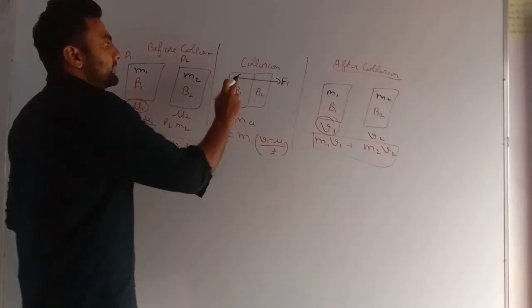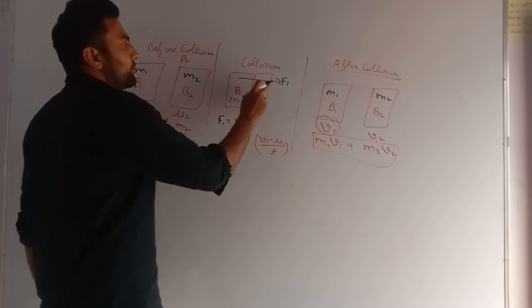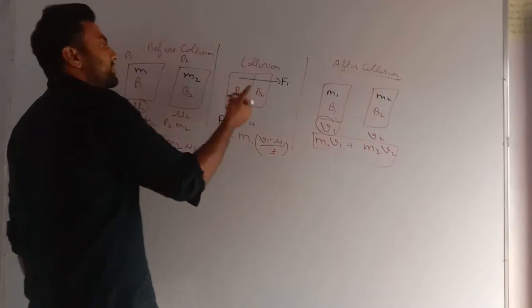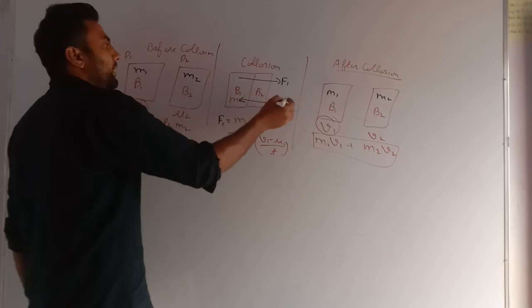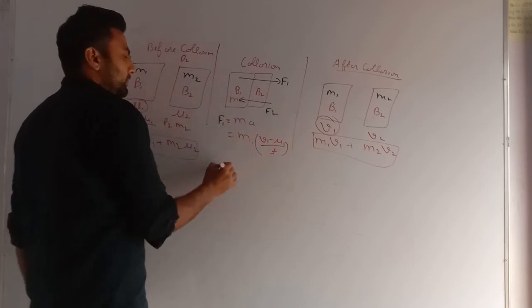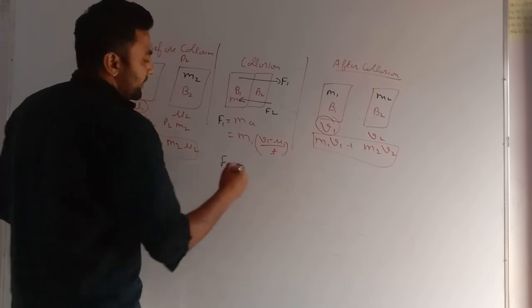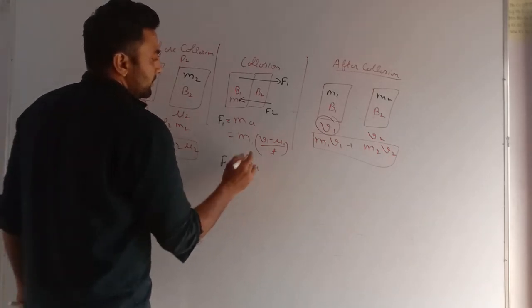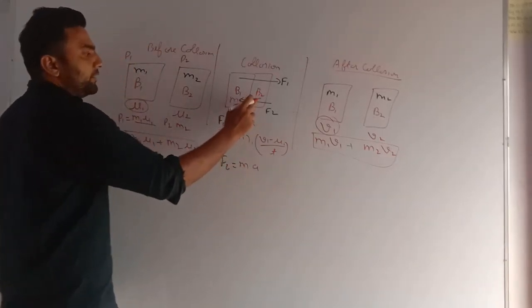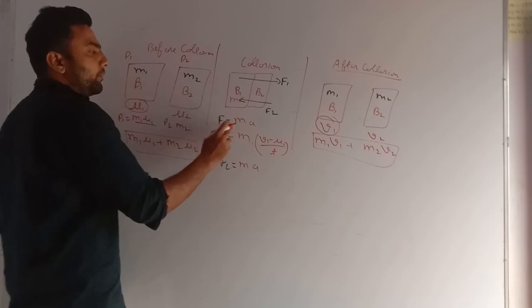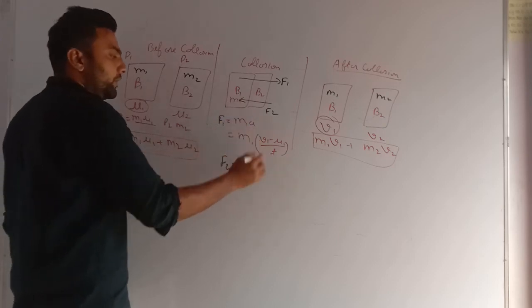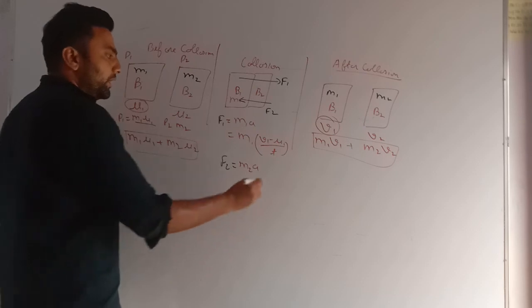As soon as this F1 applies a force on body B2, it also gives a reaction back to this. That is F2. What is F2? Again, F2 is mass into acceleration. But this F2 is applied by body B2, while this one is applied by body M1. So this one is m1 into a, and this will be m2 into a.